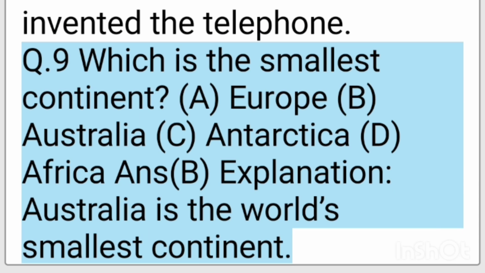Q9. Which is the smallest continent? A. Europe. B. Australia. C. Antarctica. D. Africa. Ans. D. Explanation. Australia is the world's smallest continent.